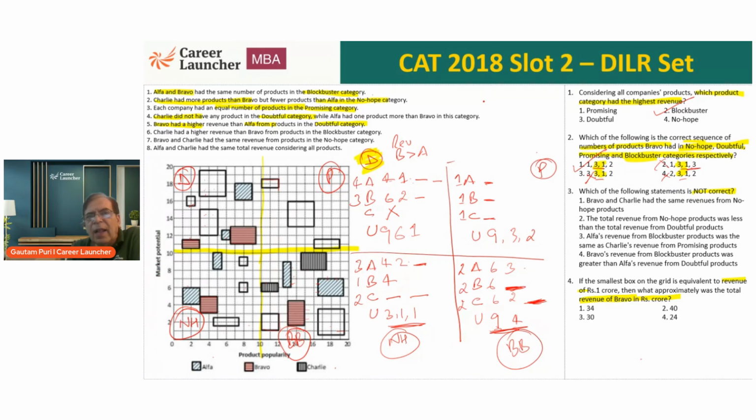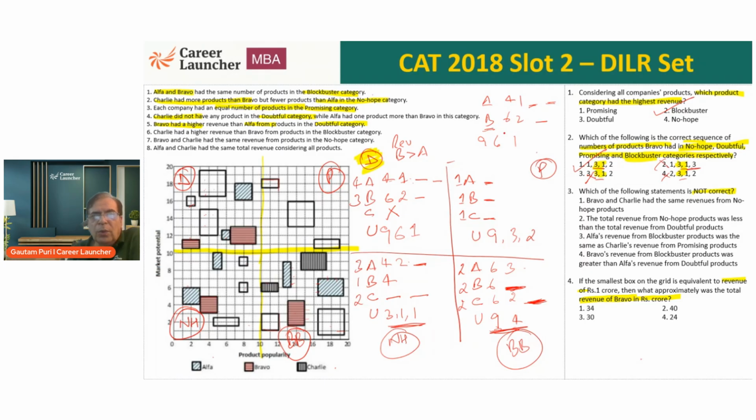We already have Alpha in the doubtful category as 4 and 1, 5, and Bravo in the doubtful category as 6 and 2, 8. Now one more person needs to come here. There are 3 remaining: 9, 6, 1. One more to Alpha, while 2 need to come to Bravo.